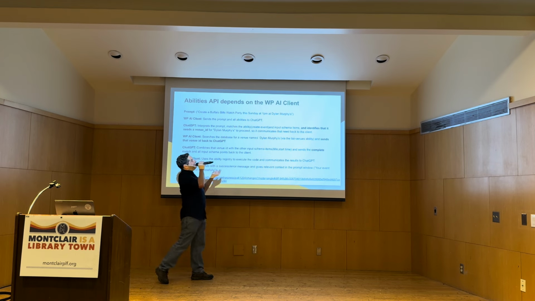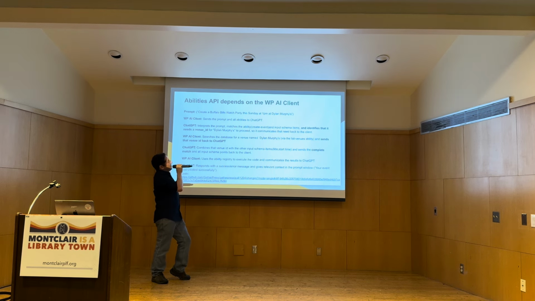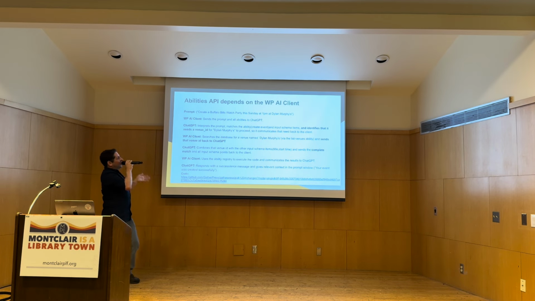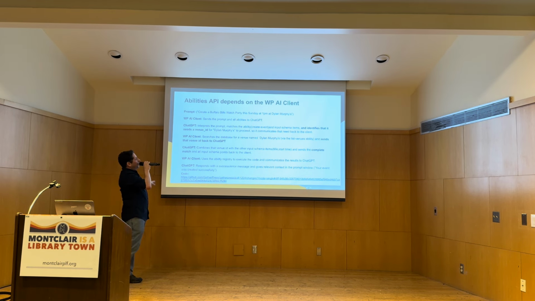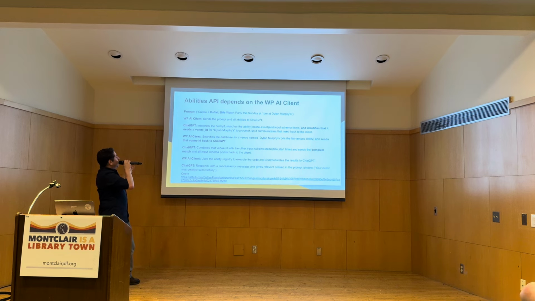It'll say, okay, I see Dylan Murphy's. That looks like a venue, but it looks like the name of the venue, and the input schema item said I should be looking for an ID. So I'm a little confused, and it'll go back and forth a little bit, and then it'll basically just say, I need more information, and send that back to the client. The client will search the database for a venue named Dylan Murphy's using another ability we have, the list venues ability, find that venue ID, and send it back to ChatGPT. ChatGPT will say, okay, great, I have everything I need, the venue ID and all the other input schema items, and then it'll take that payload and send it back to the client.